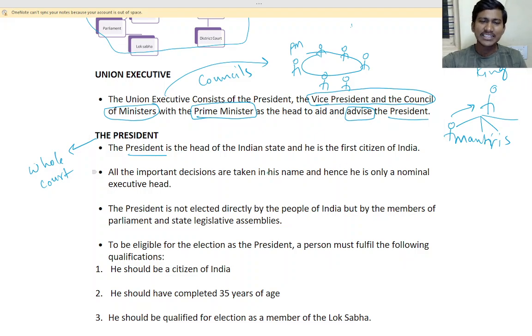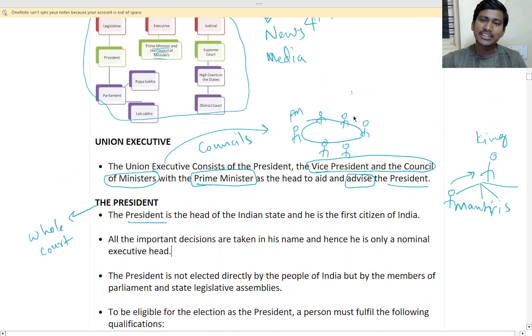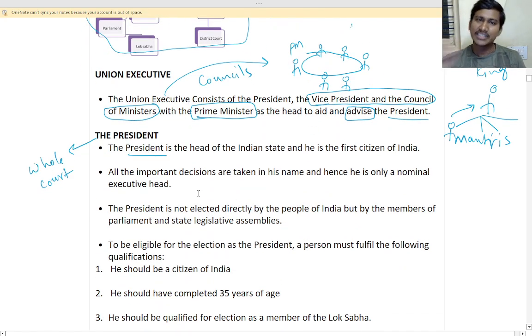Whatever, he is just for, like, yes, on his decision, on his name, every decision will be taken by this council, in the name of the president, that's it. But he just has to sign it. So all the important decisions will be taken and he will be advised.